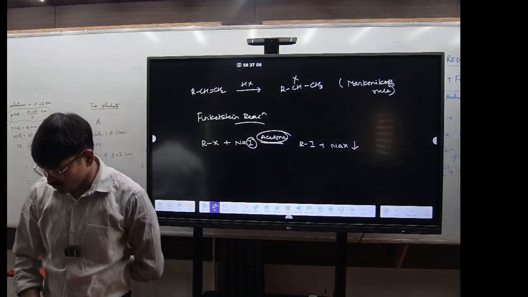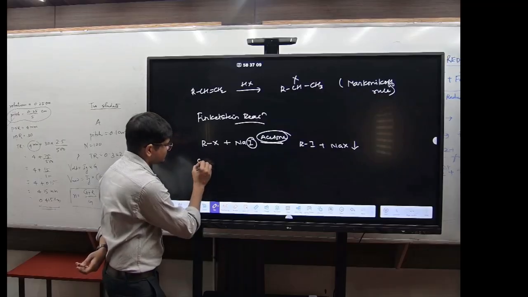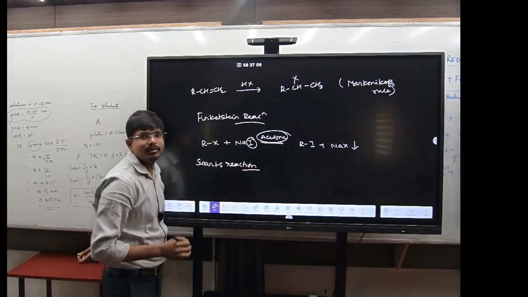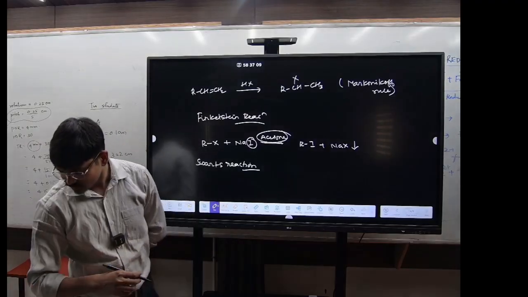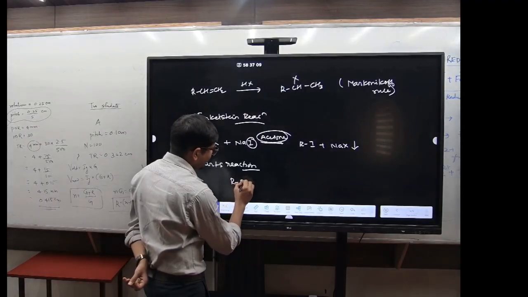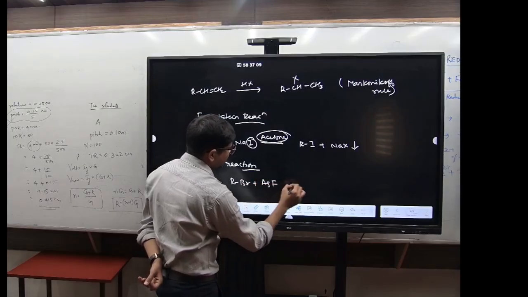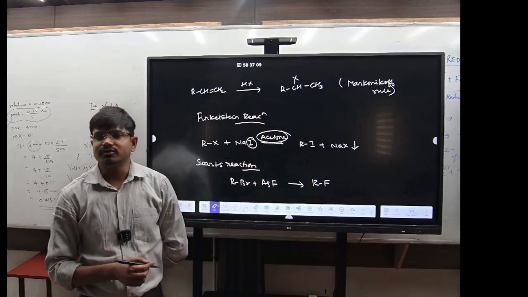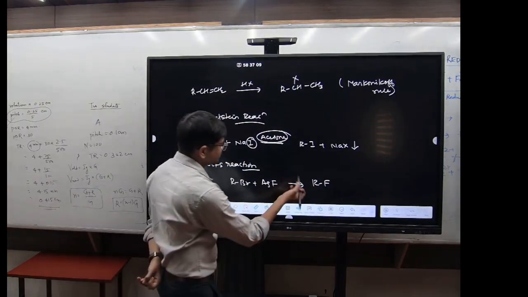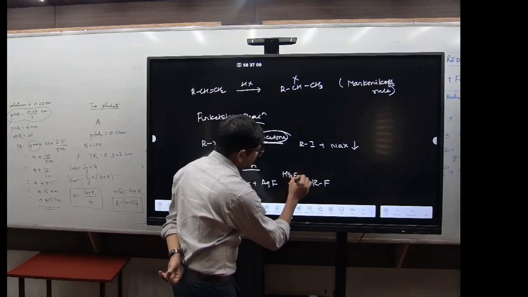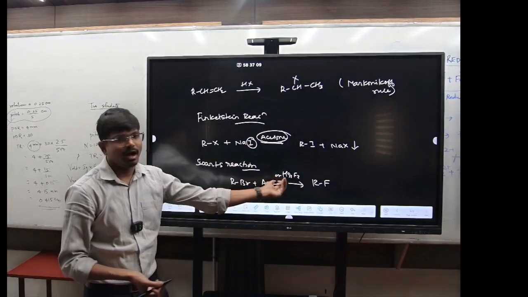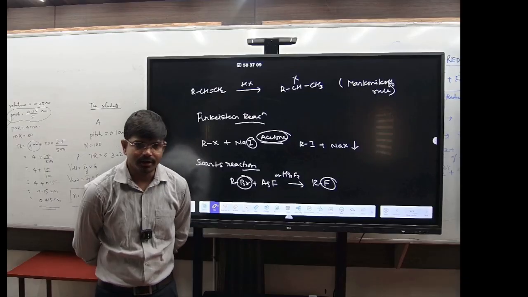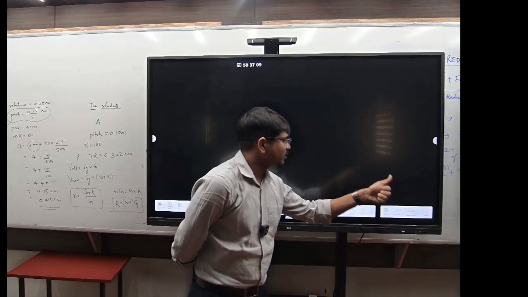Now see the second one, write down the Swarts reaction, right? Let's talk about the Swarts reaction. Look here, write down. It will be RBr plus AgF. It will form RF. Got it? What catalysts do we have to use? Hg2F2. You can use Hg2F2 also, or AgF. So it will form RF. So this was the example. RBr is converted to RF. Got it?